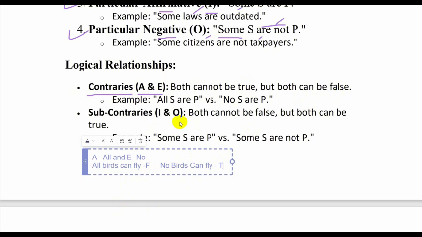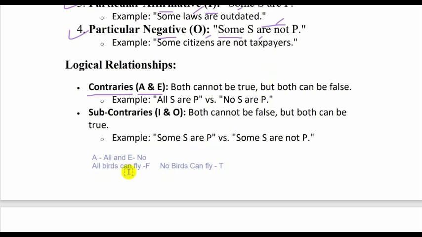Now why can both be false? We'll look at it. Example, all S are P versus no S are P. Of course, S is subject, P is predicate. The syntax is the same, the structure is the same. All B can F, no B can F. This is the same format, same structure. We'll look at why both can be false later on. So it says both cannot be true, but both can be false. We'll cover this later on.